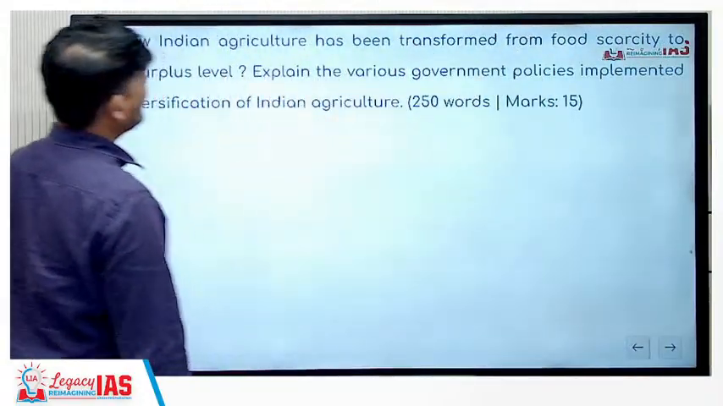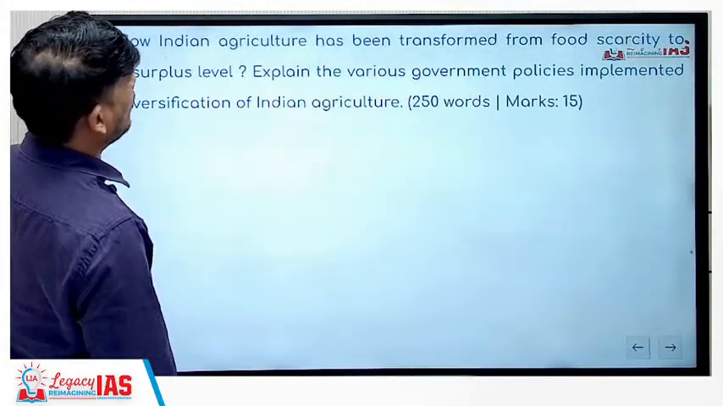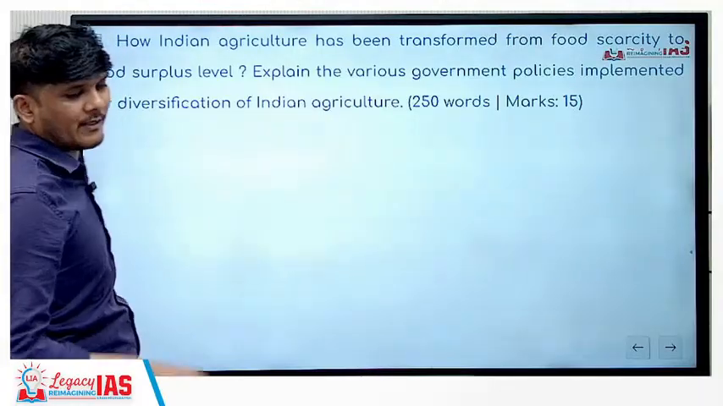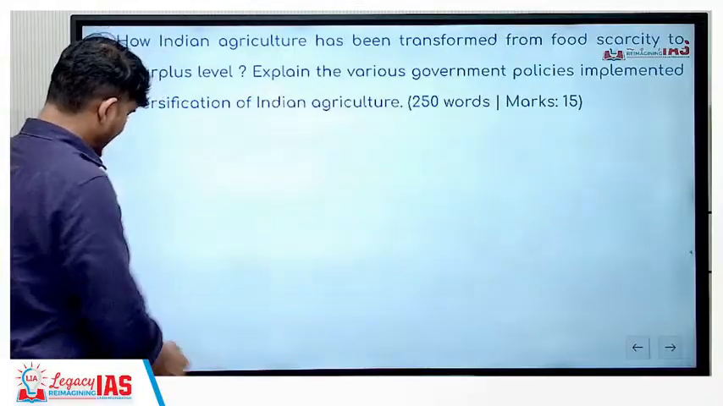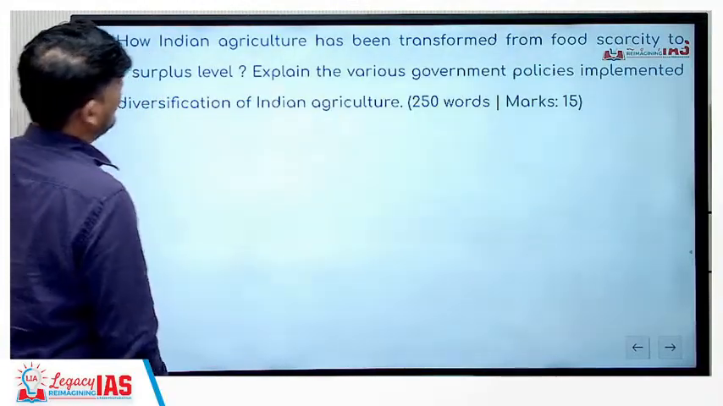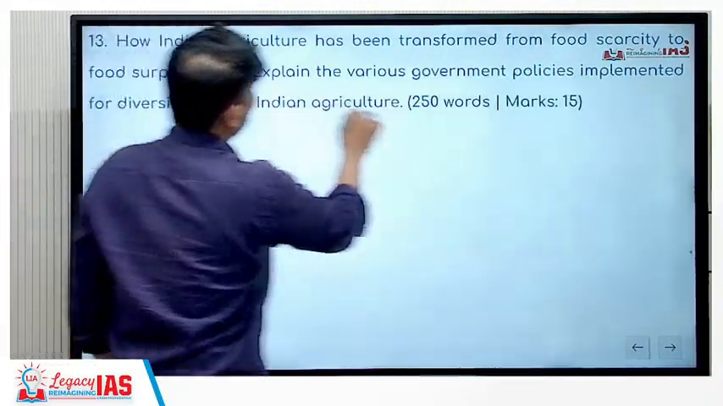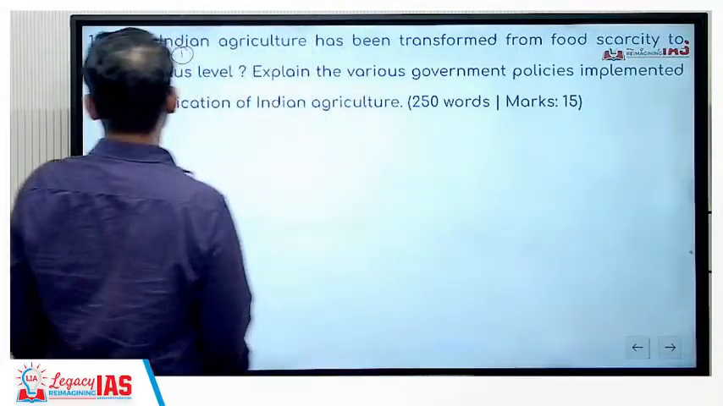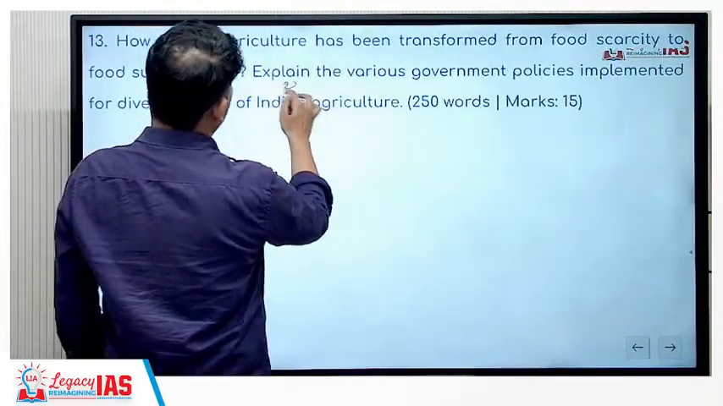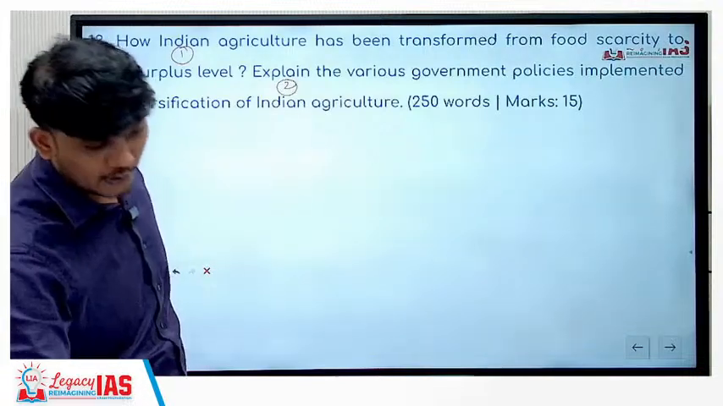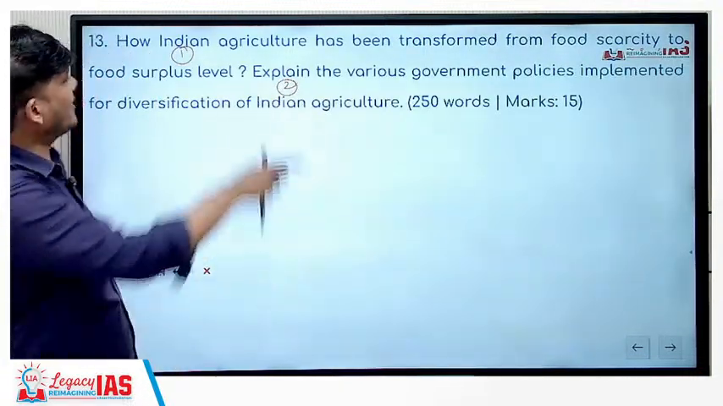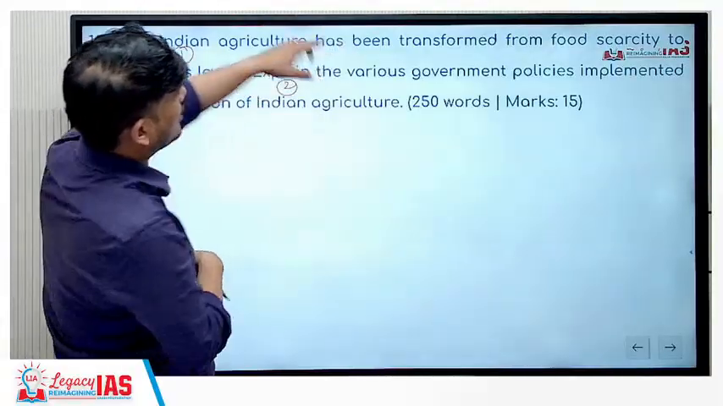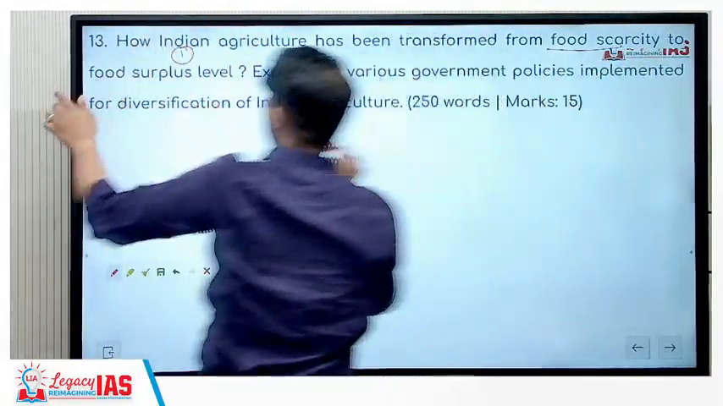Next, how Indian agriculture has been transformed from food scarcity to food surplus level. This is the first part. Explain the various government policies implemented for diversification of Indian agriculture. Now this second part, if you look at, is important. It's more difficult. Let's see the first part. How Indian agriculture has been transformed from food scarcity to food surplus.